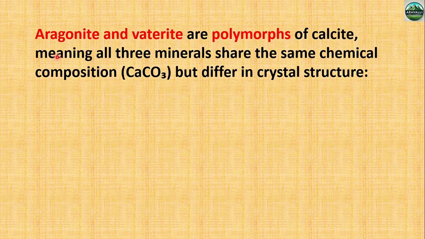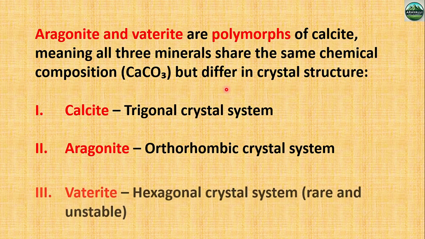So we already know there are three polymorphs of calcite: calcite, aragonite and vaterite. All are polymorphs. Polymorph means same chemical composition but different crystal structure. Crystal system is different but chemical composition is the same. So there are three polymorphs.